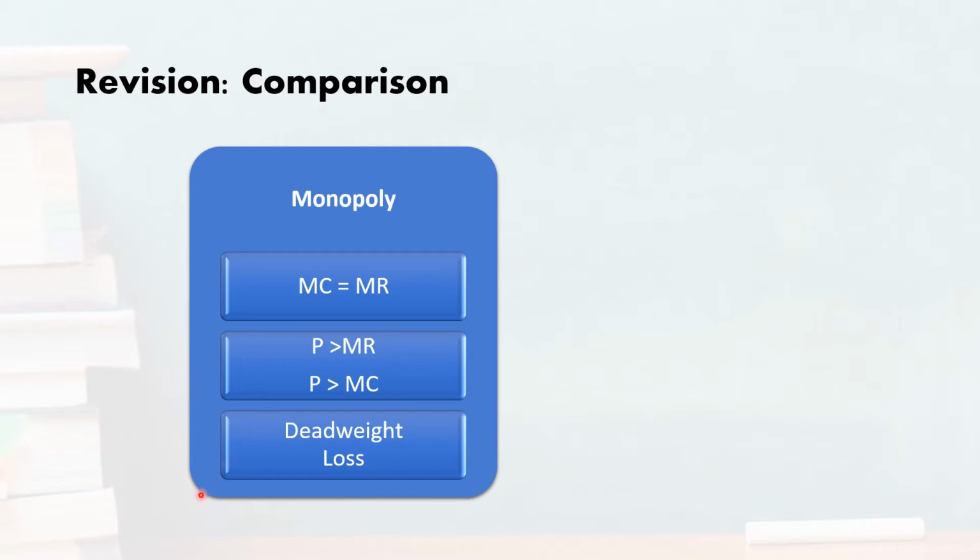That's why we can say that in monopoly there is a loss in efficiency, or a deadweight loss arises. Why? Because the additional cost to the monopolist is always lower than the price which he is charging from the buyer.